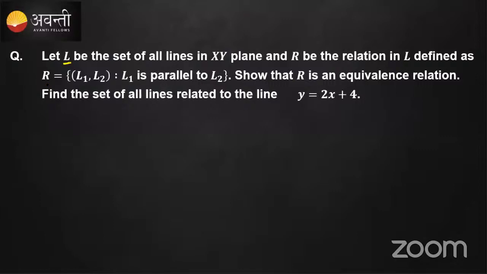Now you need to prove whether it is reflexive, symmetric, or transitive. If all are correct, then you can say it is an equivalence relation. Try this one.